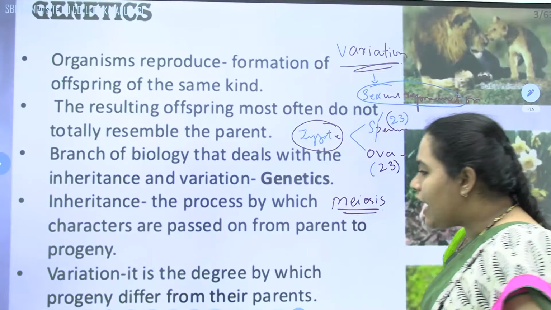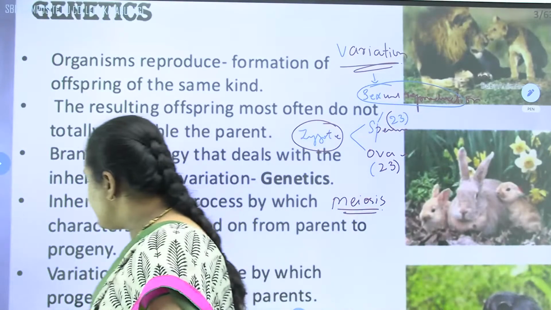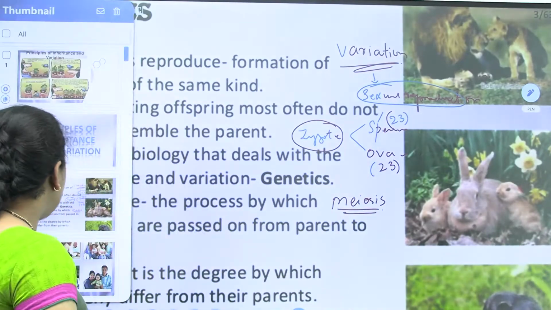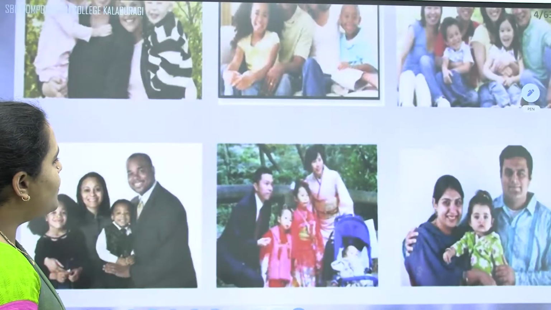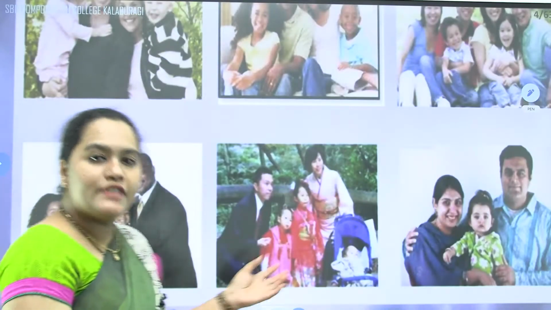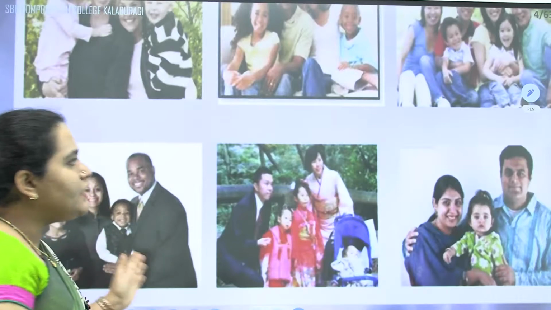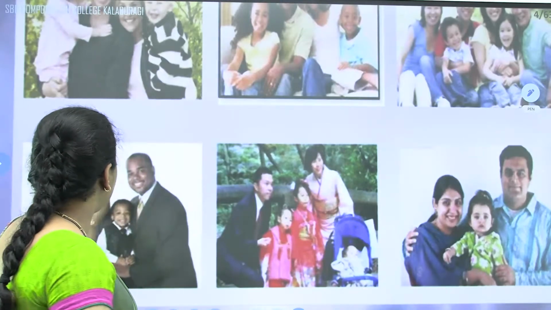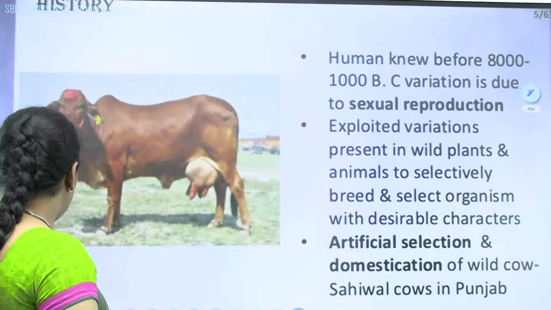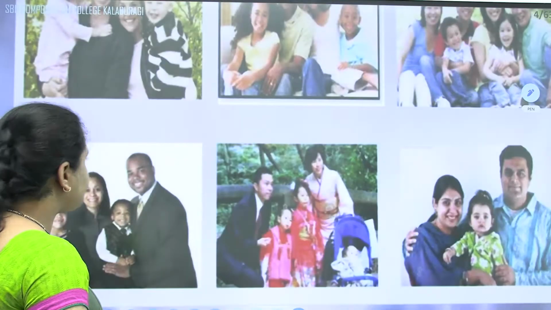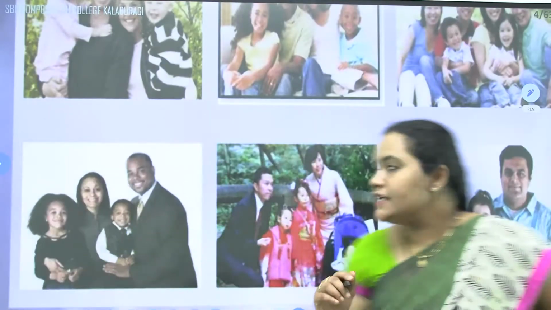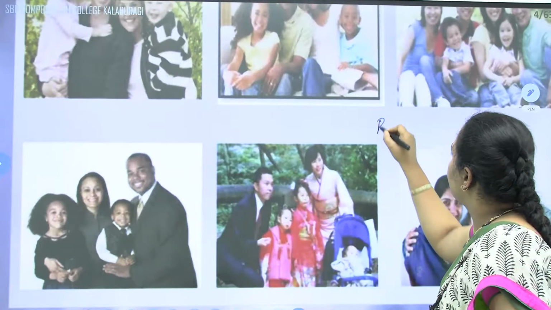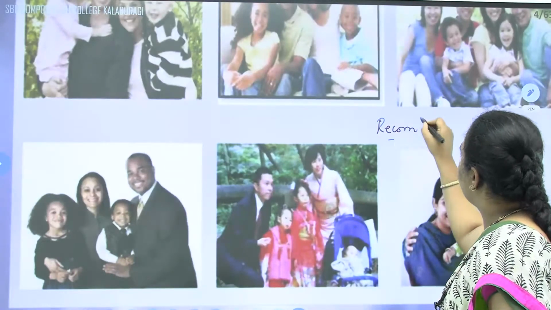Meiosis is a type of cell division, and the variations will be there because of meiosis. In meiosis, recombination will be there.